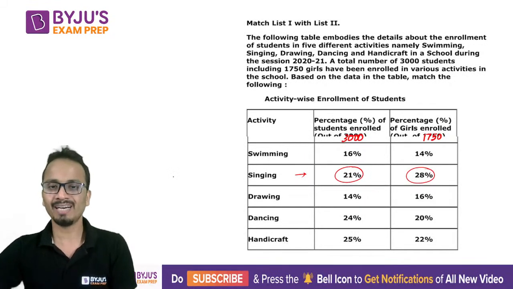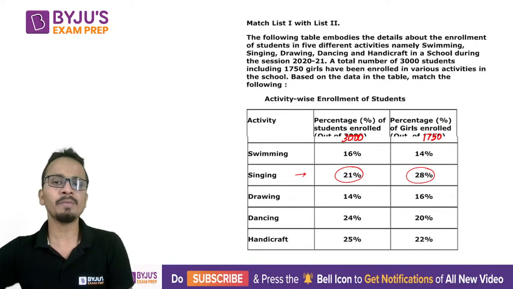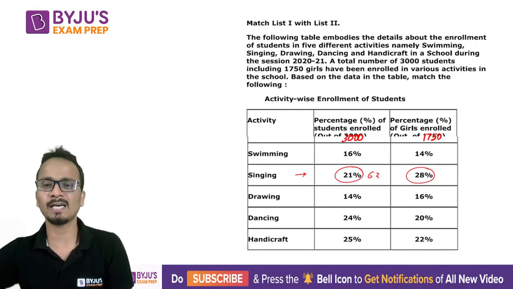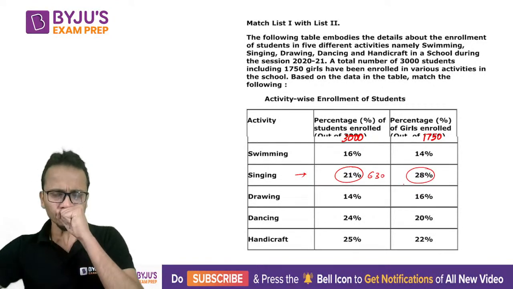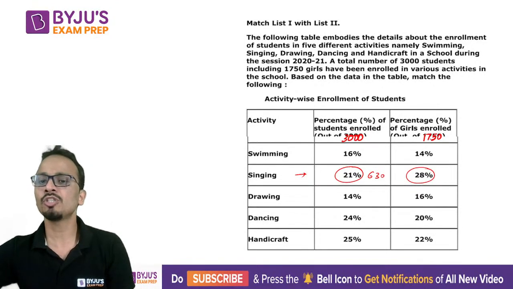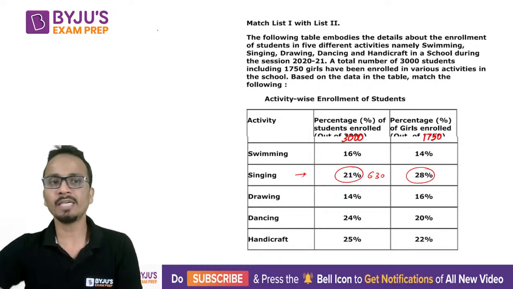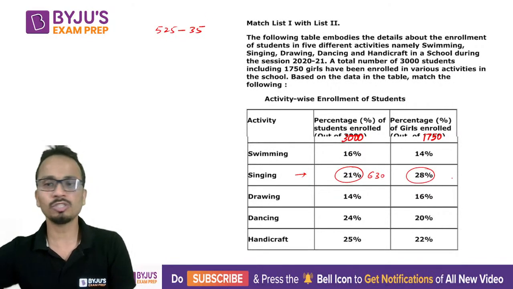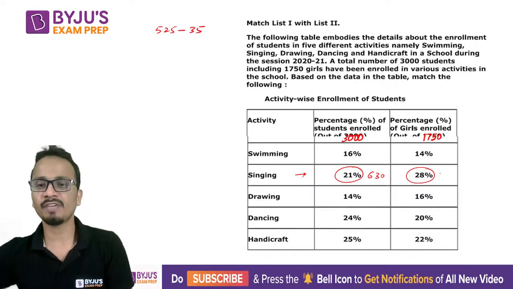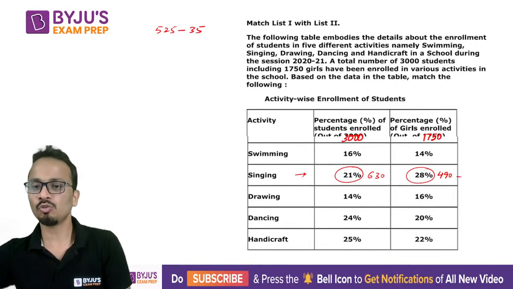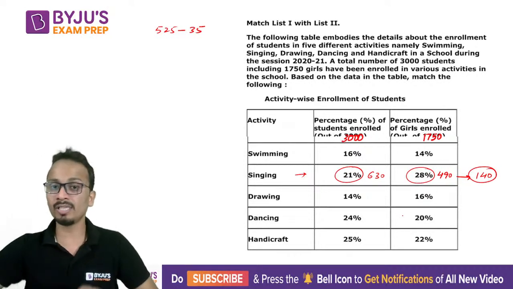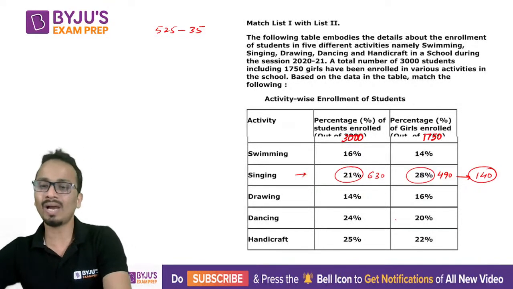So number of students here, 21% of 3000 is 630. And 28% of 1750. So how do we find 28%? It will be 525. 30% minus 2%, so 525 minus 35, that is 490. So this value will come out to be 630 minus 490, that is 140. So number of boys enrolled in singing is 140.